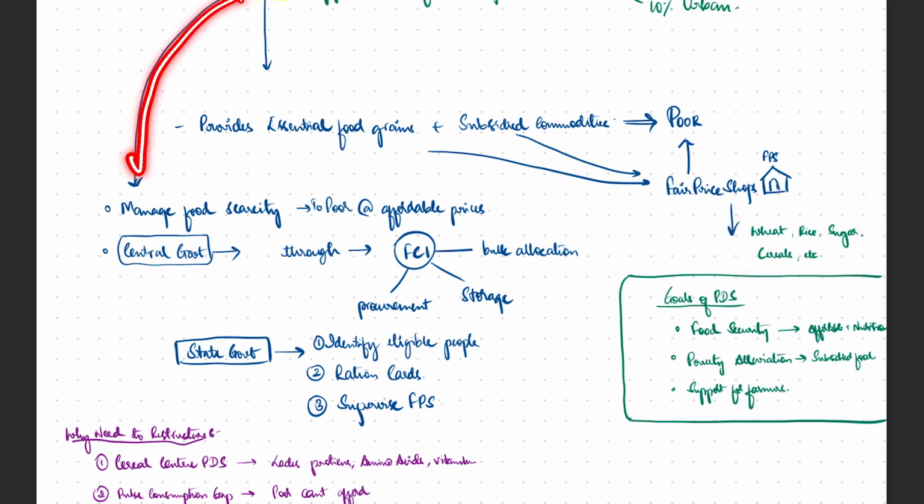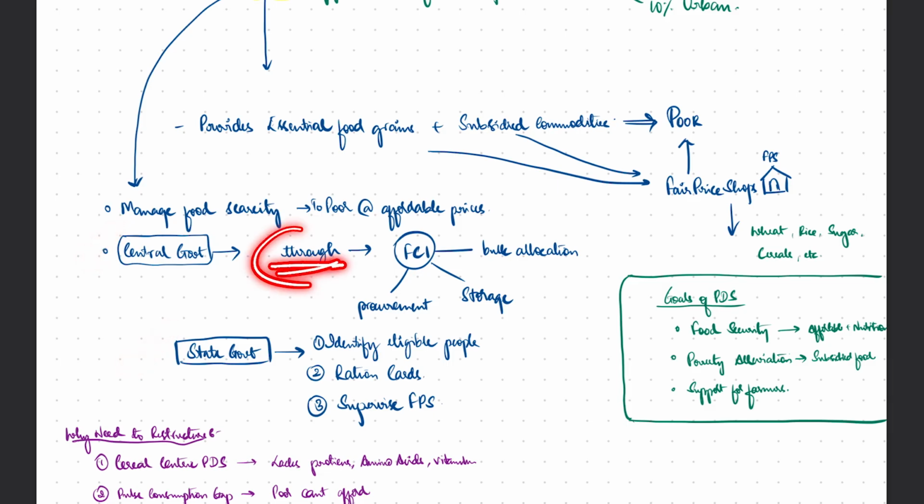And talking more about PDS, right? What is it? It is to manage the major aspects of PDS. If we have to talk about, one is the most important aspect of PDS is to manage food security in the country, especially to ensure that poor are able to get food at affordable prices. And another important aspect of the public distribution system is the control of it, right? It has been controlled by both central government and the state government in different domains.